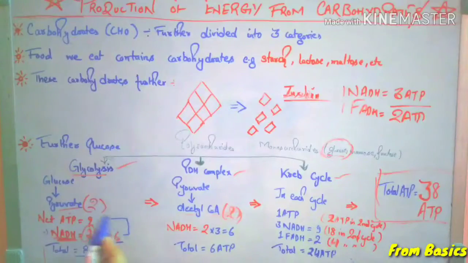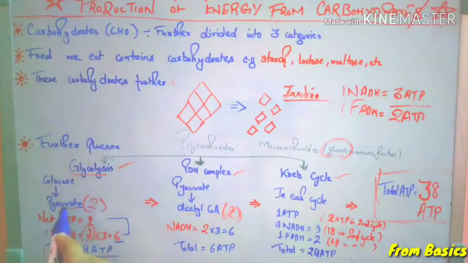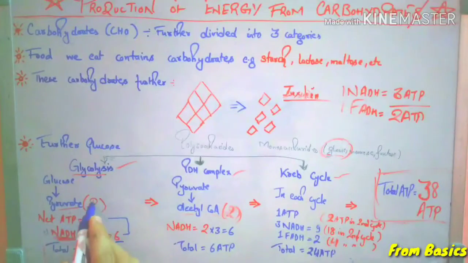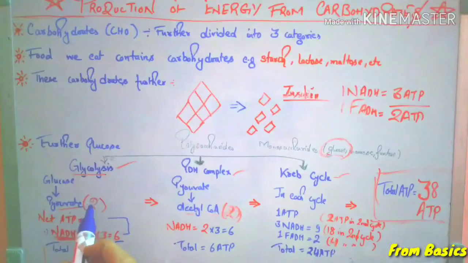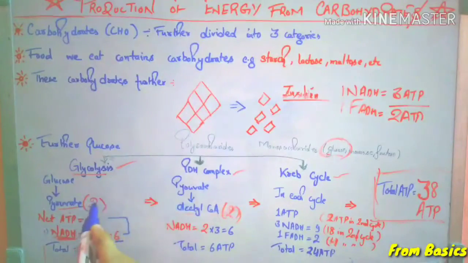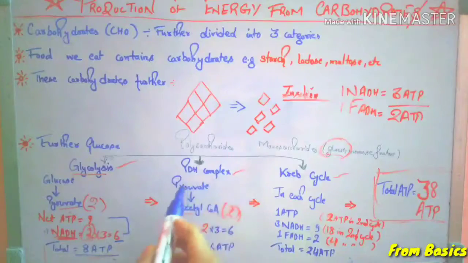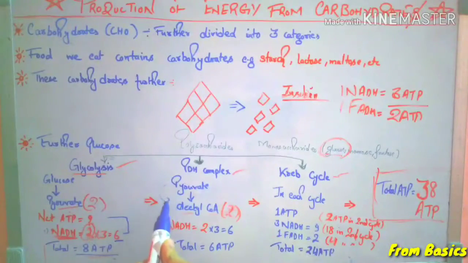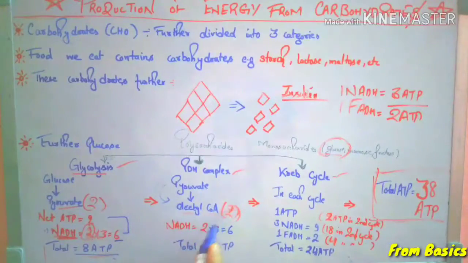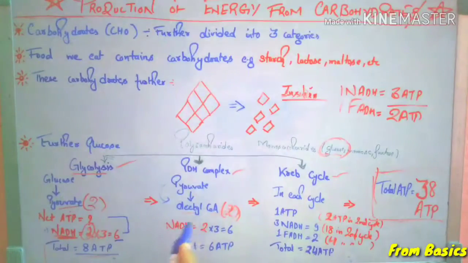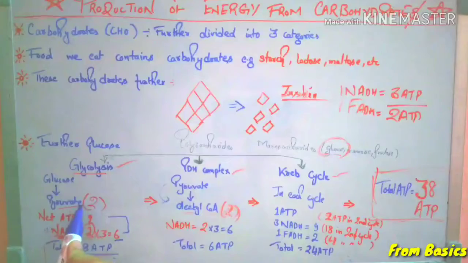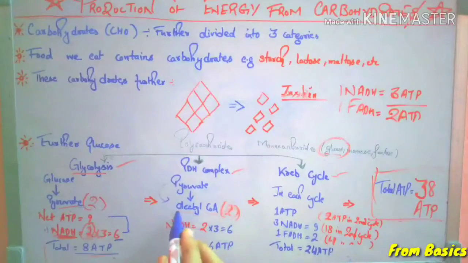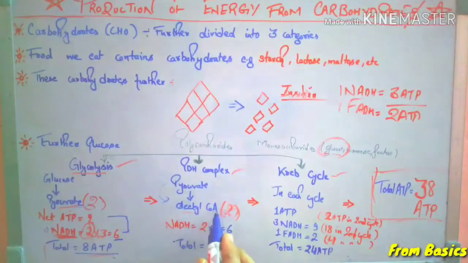So further, as glucose is converted into pyruvate, 2 molecules of pyruvate are produced here. These 2 molecules of pyruvate enter into the PDH complex, where pyruvate is converted into acetyl coenzyme A. The thing to note here is that as 2 molecules of pyruvate are there, 2 acetyl coenzyme A will be produced.